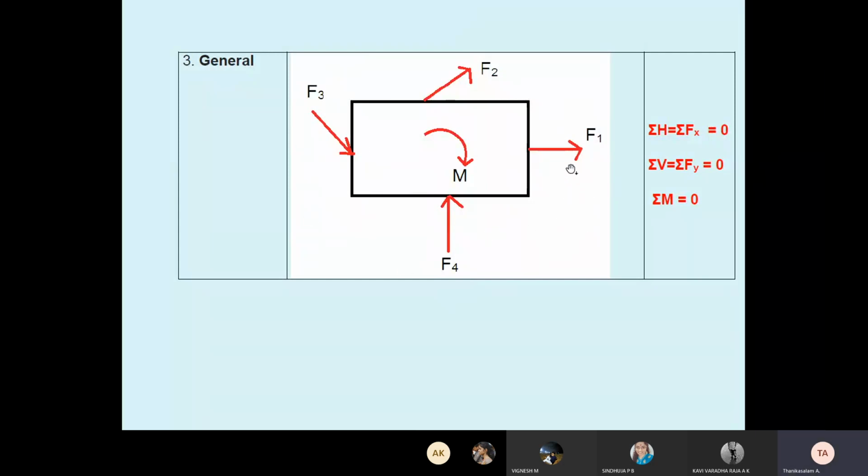What is the equilibrium equation? Summation of H equal to 0, summation of V equal to 0. That means summation of all horizontal forces equal to 0, summation of all vertical forces equal to 0, and summation of moment with respect to any point equal to 0. Then only we can say it is a rigid body in equilibrium condition.